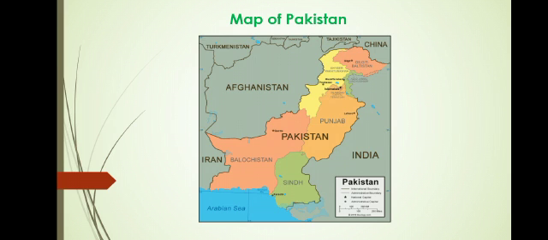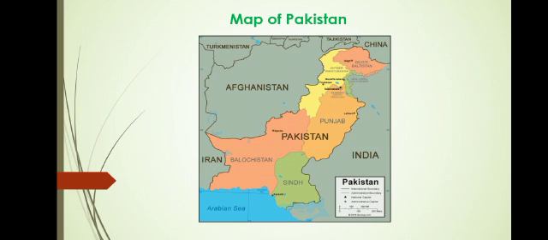Countries are further divided into provinces and then cities and towns. So Pakistan is divided into four provinces: Sindh, Punjab, Balochistan, and Khyber Pakhtunkhwa. Each province has its own government and its own capital.